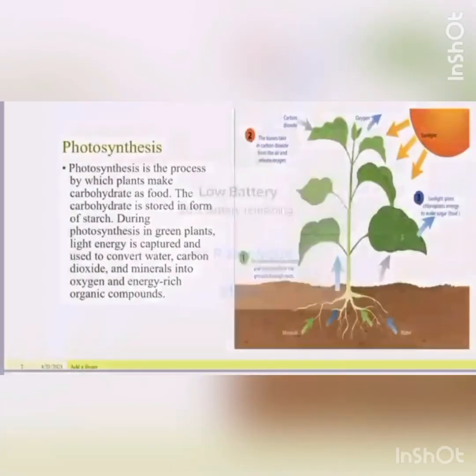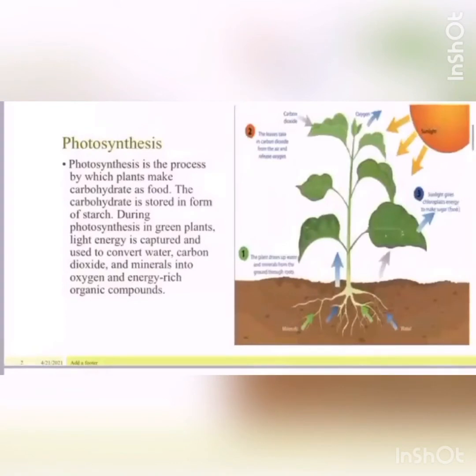So the first question is, what is photosynthesis? Photosynthesis is the process by which plants make carbohydrate as food. The carbohydrate is formed in the form of starch. So basically, photosynthesis is a process in which plants make food from sunlight, water and chlorophyll.